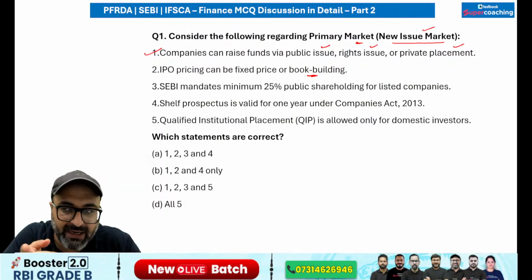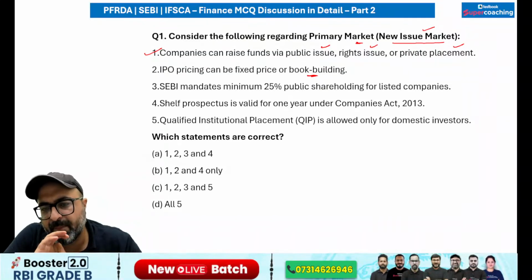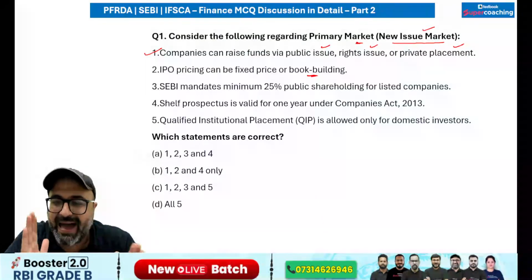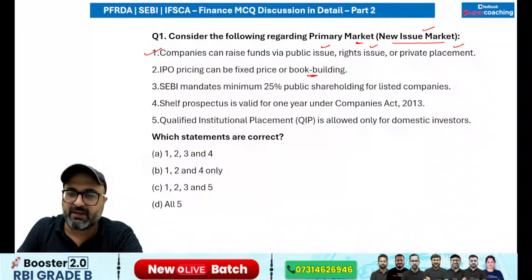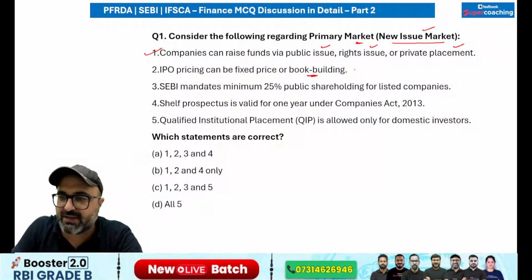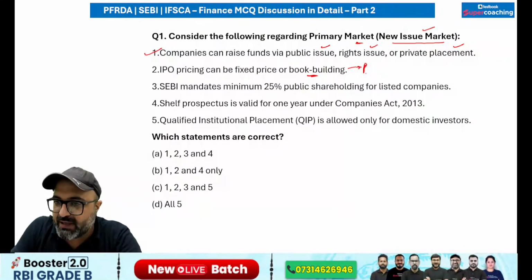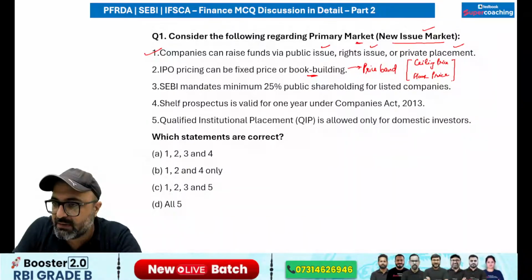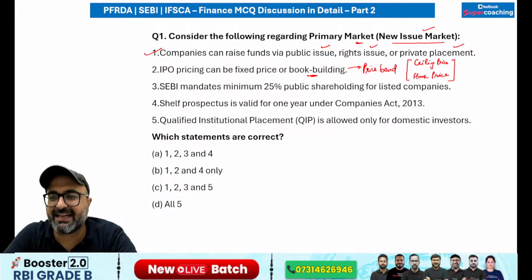The second one is the book building method, which is mentioned on the screen. The book building method uses a price band. Remember that the book building price is basically a price band which includes the floor price as well as the ceiling price.